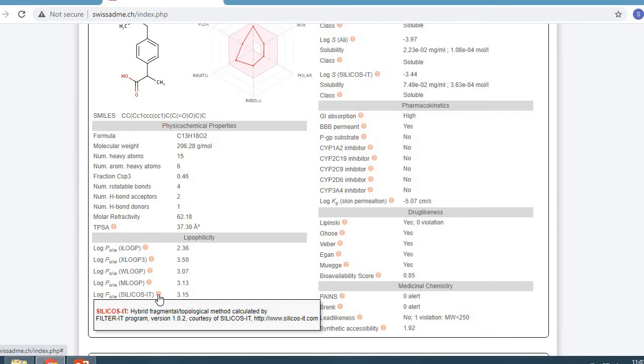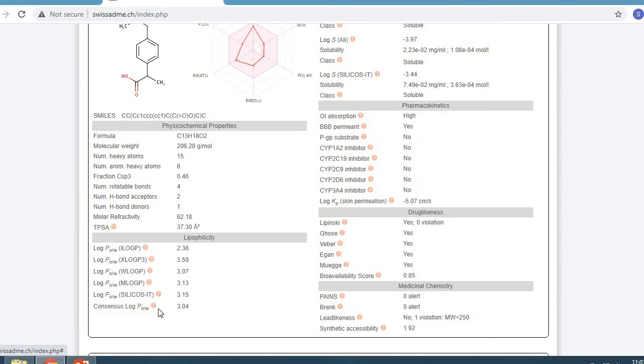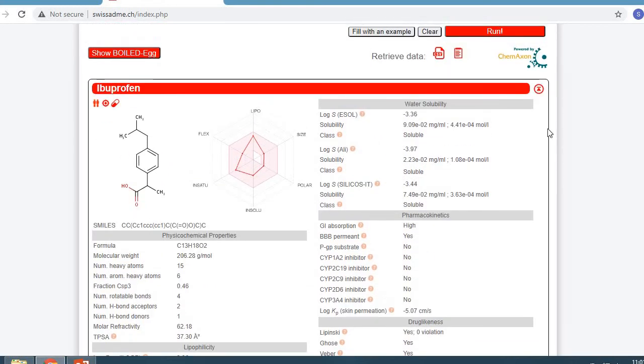The Silicos-IT, the hybrid fragmental-topological method calculated, and this is the reference given and the value is 3.15. And in the last there is the consensus, that is the average of all 5 predicted values. So all these values show the lipophilicity of ibuprofen.